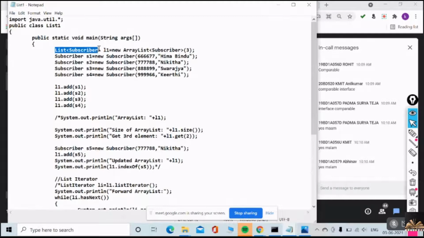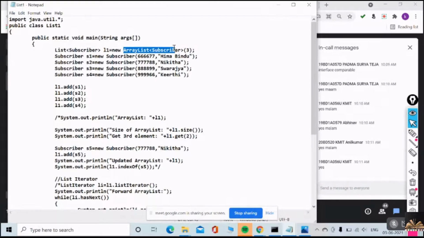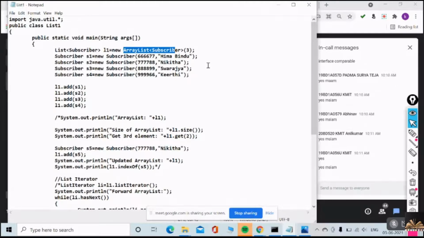This side is List. Then on my right side it is ArrayList. Is that okay? Did everyone understand why we have used it like this? Okay, now. Yes, okay. Right.